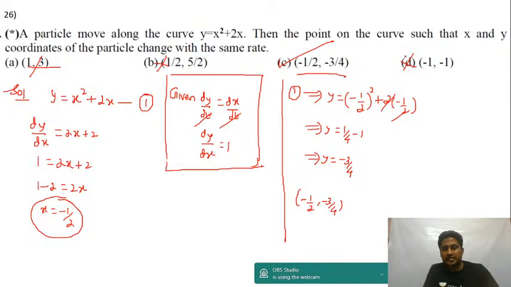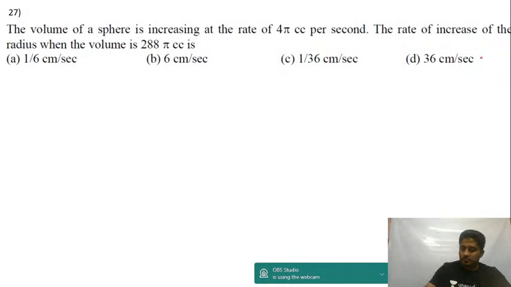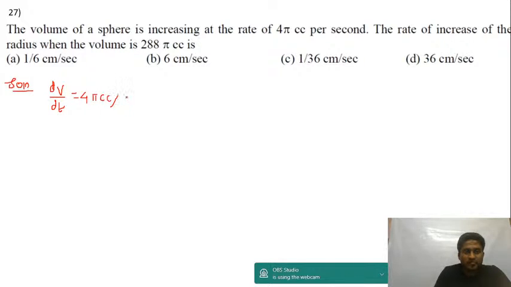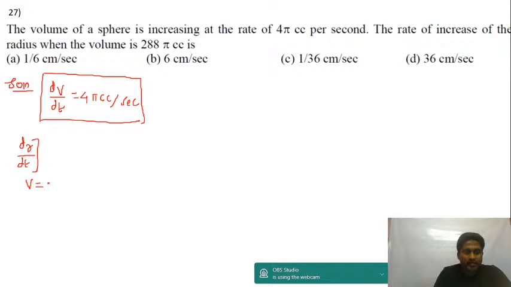Let's do one more question, guys. Question number 27. The volume of a sphere is increasing at the rate of 4 pi cc per second. So the rate of change of volume with respect to time is equal to 4 pi centimeter cube per second, that's given in the question. Now I am supposed to find the rate at which the radius is increasing, dr by dt, when the volume is equal to 288 pi.